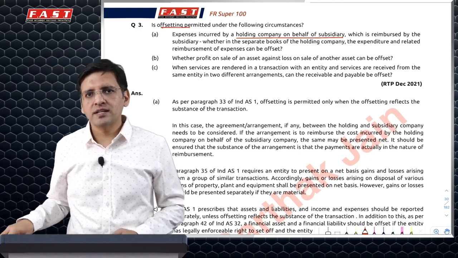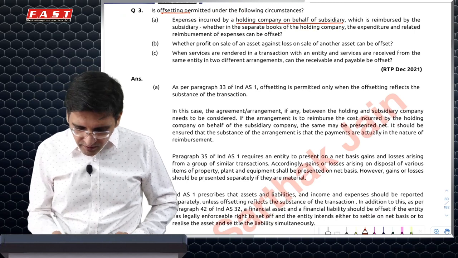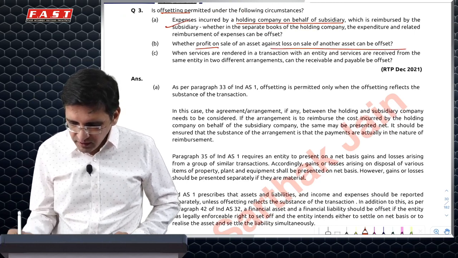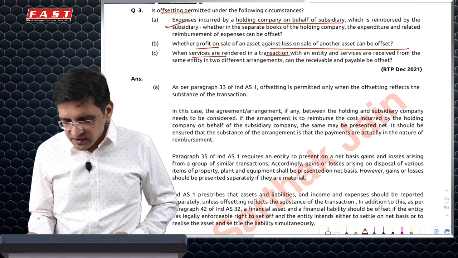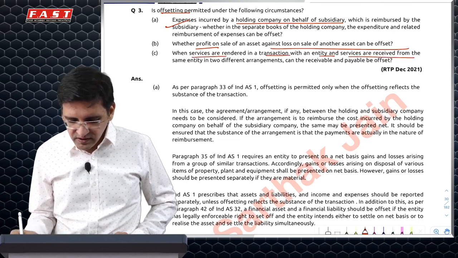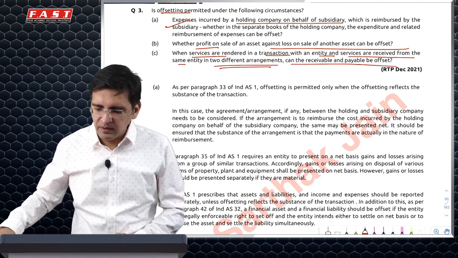And provisions on asset should always be netted off from asset. That is not treated as offsetting. So first is done. Profit on sale can be offset. Yes, unless it is material, then shown separately. Service rendered in transaction with an entity and service received from entity in two different arrangements, can receivable and payable be offset?